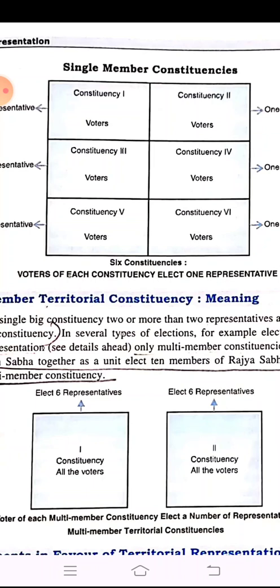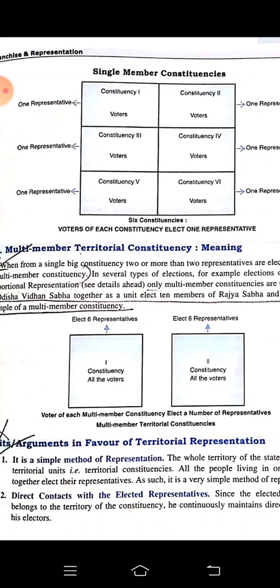And there are a few territories inside it, and voters are also there. So from each constituency there will be only one representative. This is a single member constituency. For example, in India, India elects 543 members of Lok Sabha. Right now we are having 545 members in Lok Sabha. And for it we divide the country into 543 Lok Sabha constituencies.